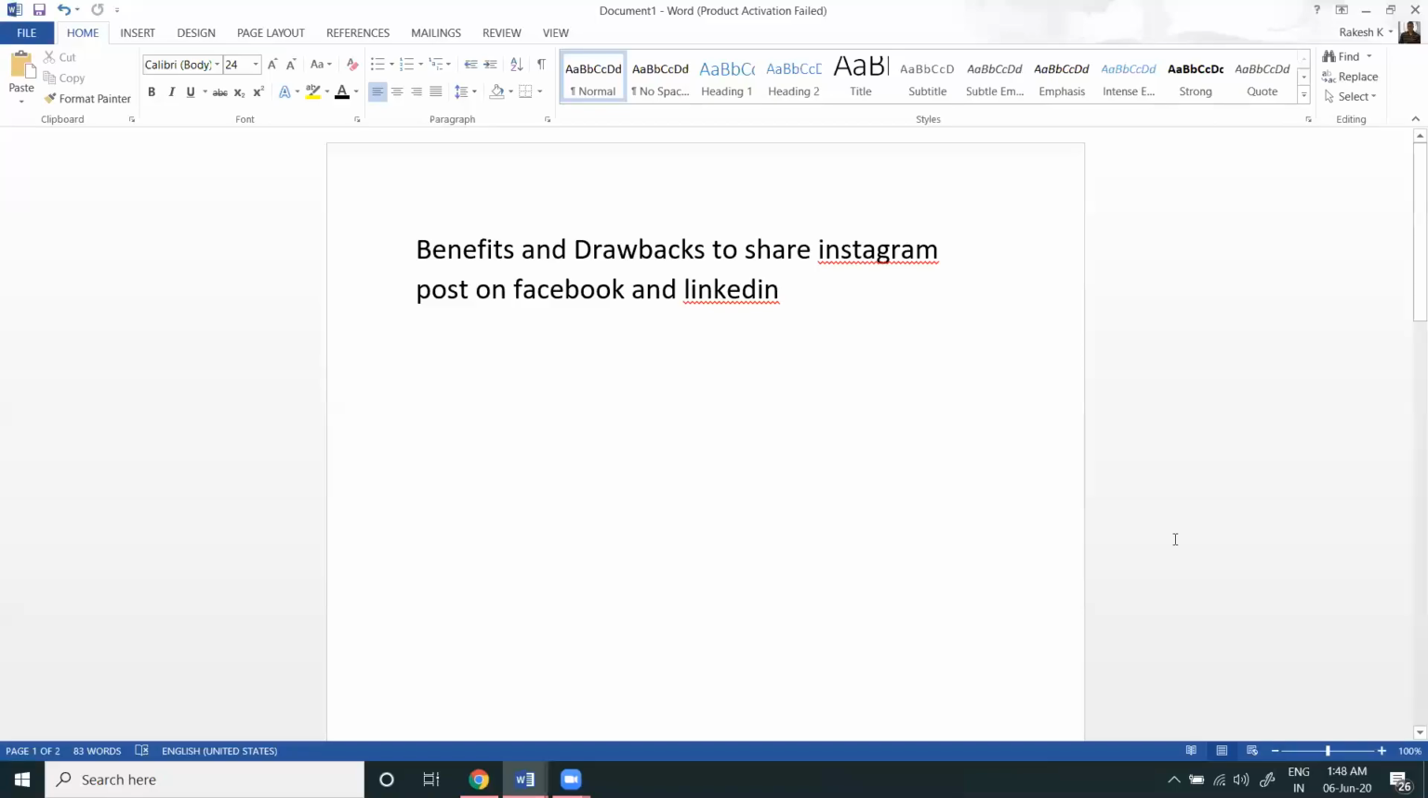So guys, we can discuss the benefits and drawbacks of sharing your Instagram post on Facebook and LinkedIn. The Instagram post will be shared from Facebook and LinkedIn. What are the benefits? What are the drawbacks?